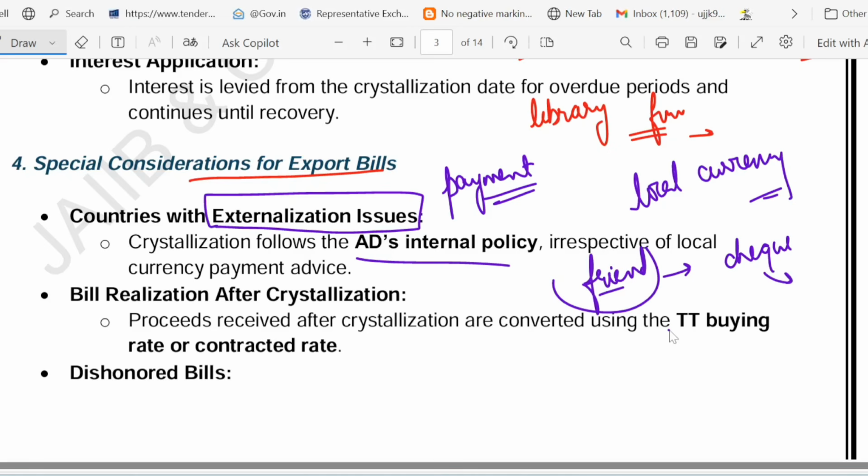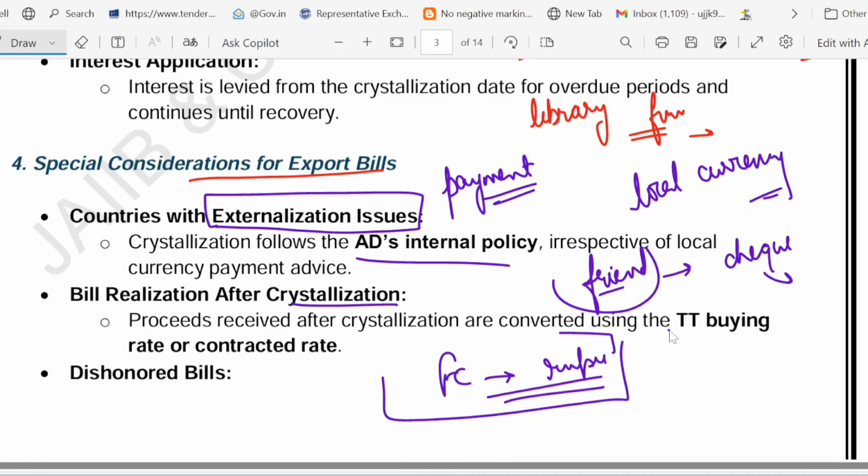Then payment after crystallization. Try to understand. Suppose you have converted the foreign currency liabilities into rupee, and that is what we call crystallization. Suppose the entire crystallization process has happened, and now after the crystallization process, your payment arrives. So it is adjusted at the TT buying rate or a pre-agreed rate.